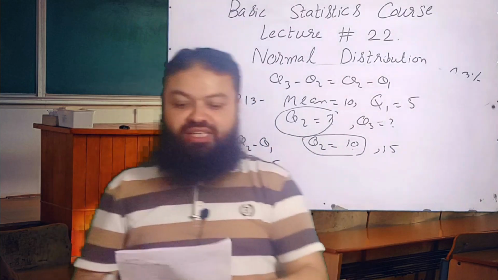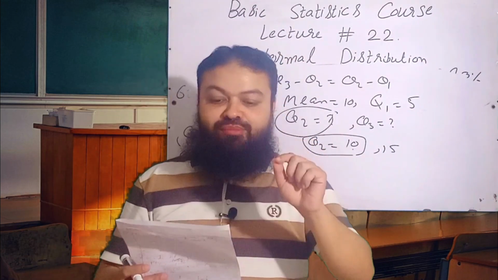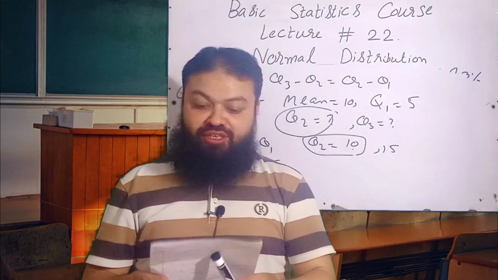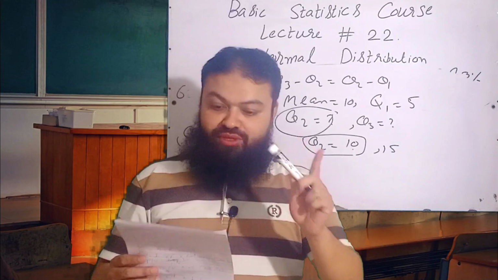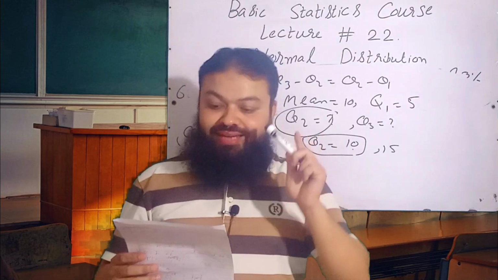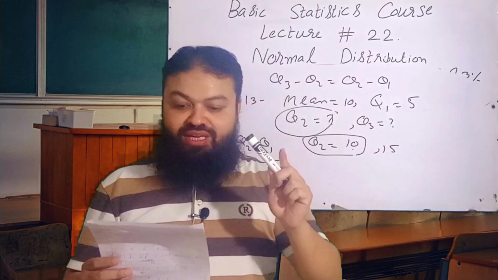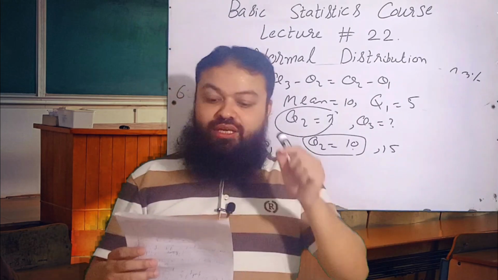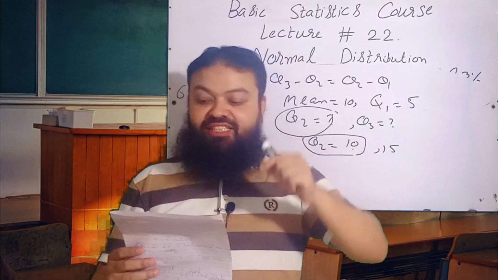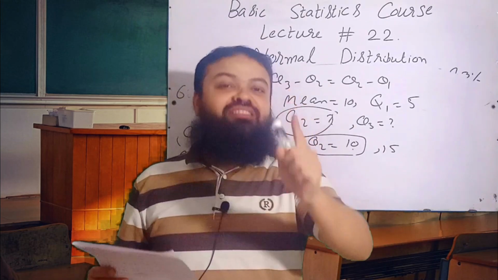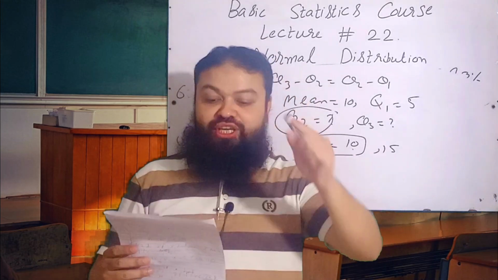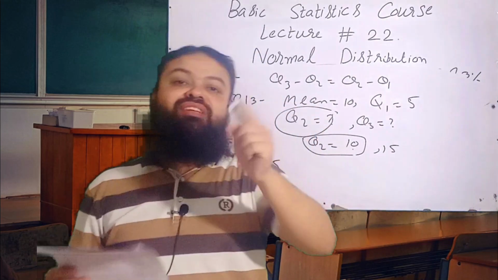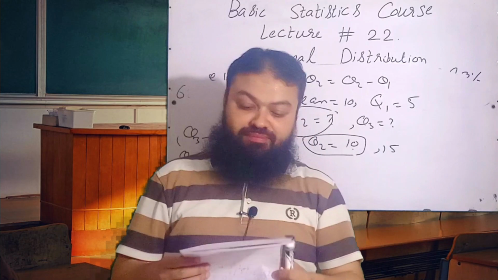Question number 14. Only normal distribution has the following properties. A, moment generating function is finite. Incorrect. B, characteristic function is real. Incorrect. C, reproductive property. D, cumulants of order greater than 2 are 0. Normal distribution is the only distribution in which cumulants of order greater than 2 are always 0. D is the correct option.